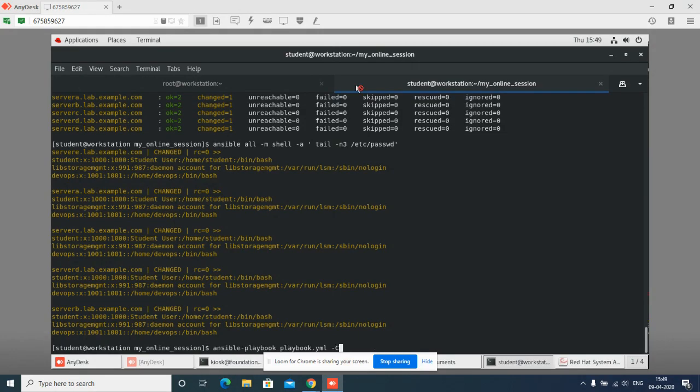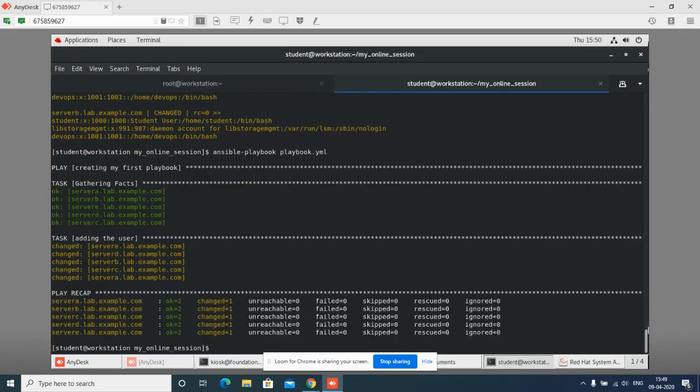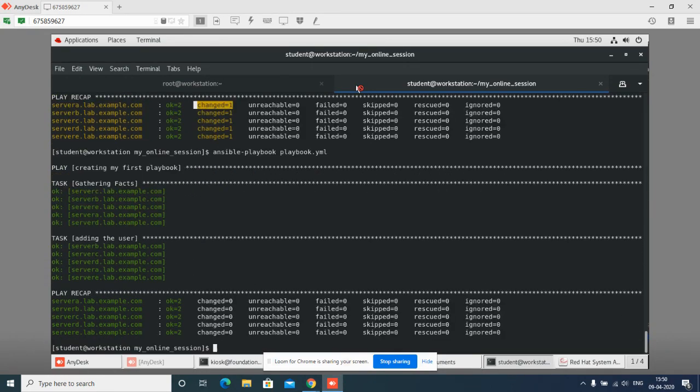Now I will run my playbook. And I will show you one more feature of the playbook: Ansible is idempotent. Idempotent means, suppose they have added the users and they are saying changed equals 1, meaning it was done properly. Now I will run this playbook again. Now check what they will say: changed equals 0. Idempotency means once a task has been done, if I do the same task again, it will not affect that task again. It will not make any changes regarding that particular task.